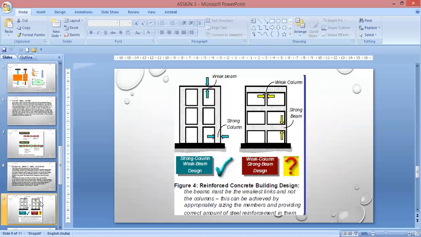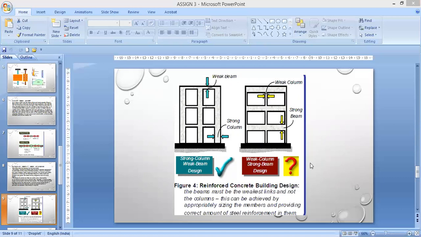This figure shows the concept of the strong column weak beam design method. In reinforced concrete building design, the beams must be the weakest links and the columns the strongest. This can be achieved by appropriately sizing the members and providing a correct amount of steel reinforcement in them. Now going to the next slide.